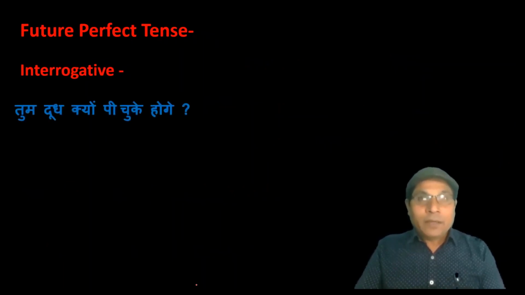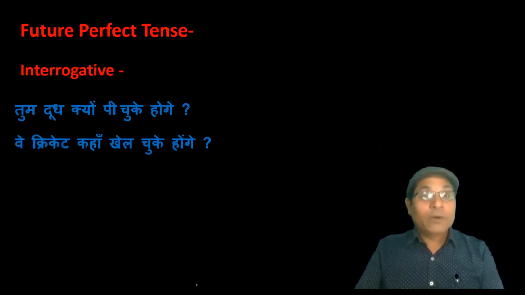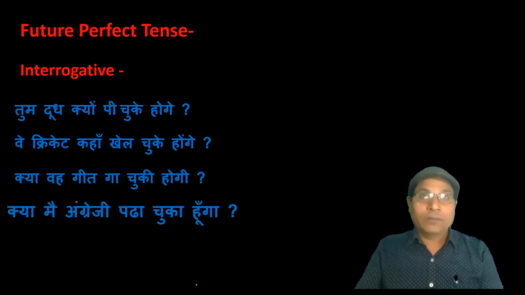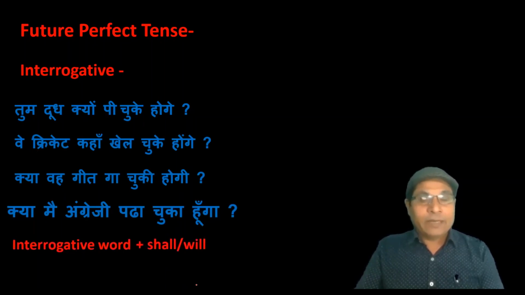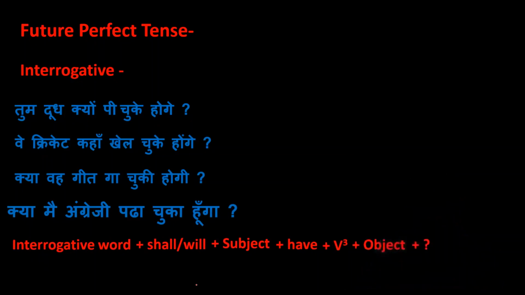The identification is same as if the sentence in Hindi ends with चुका होगा, चुकी होगी, चुके होंगे, but in it question is also asked. As you can see here, तुम दूध क्यों पी चुके होगे, वह क्रिकेट कहाँ खेल चुके होंगे, क्या वह गीत गा चुकी होगी, क्या मैं अंग्रेजी पढ़ा चुका हूँगा. To translate such type of sentence, we start with interrogative word, then shall or will as a helping verb, then subject, then have, then past participle form of the verb, then object, and at last mark of interrogation.